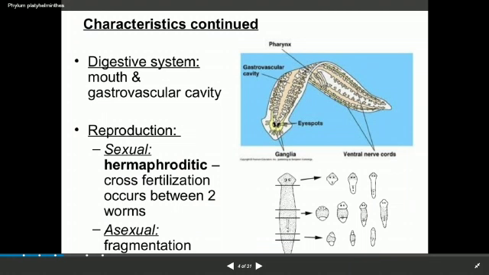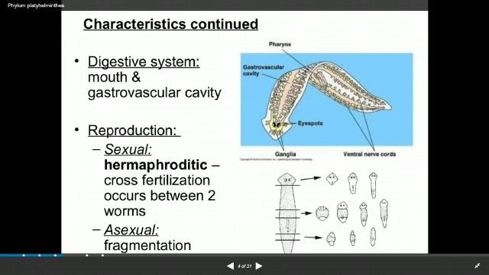Now here you are watching the details of reproduction in these members of the Platyhelminthes. Both sexual and asexual reproduction can occur in them. As far as sexual reproduction is concerned, these organisms are hermaphroditic in nature, that means both sexes are present in the same individual. So cross fertilization or self-fertilization can occur in them, and asexual reproduction is through fragmentation.